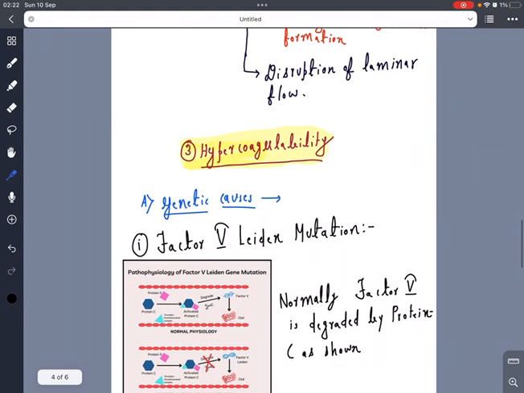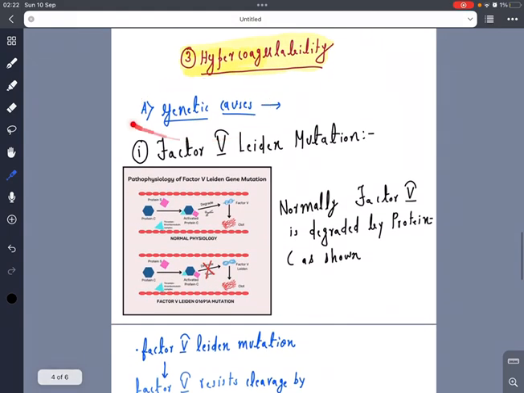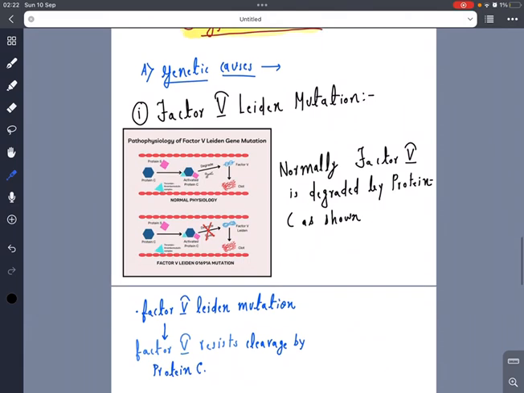And the last factor of the triad is the hypercoagulability. Hypercoagulability can be of genetic causes or acquired causes. Genetic causes: factor 5 Leiden mutation. Now what is this factor 5, you may ask?